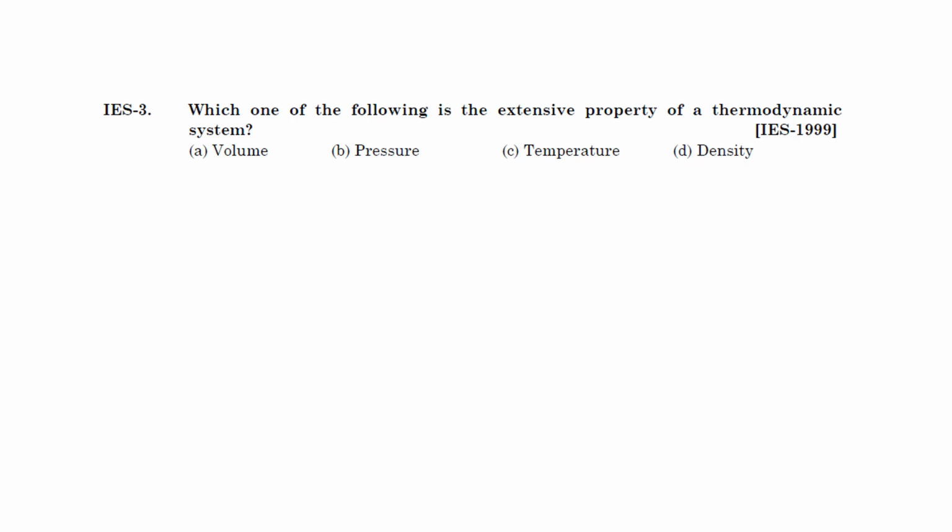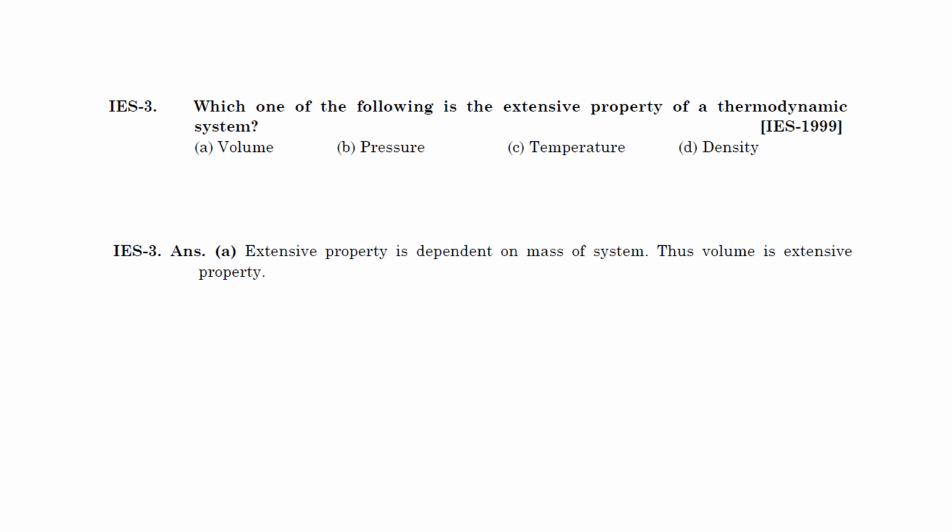Next question: which of the following is an extensive property of a thermodynamic system? Volume, pressure, temperature, density. We have seen many questions like this, and the answer is volume. Extensive properties depend on mass, thus volume is an extensive property. So the answer is A.